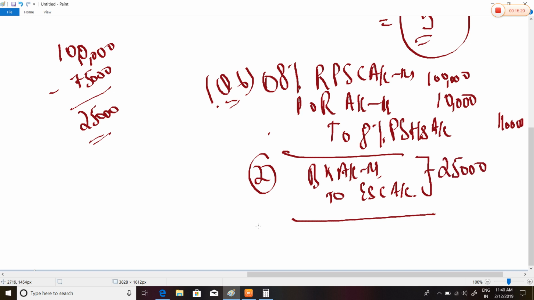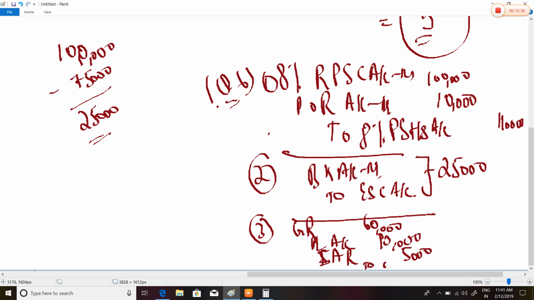Now third entry: general reserve 60,000, profit and loss account 10,000, and investment allowance reserve 5,000 to CRR 75,000. I think there would be no problem till here.